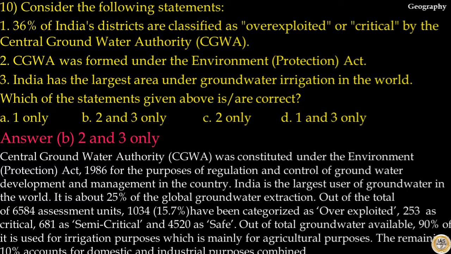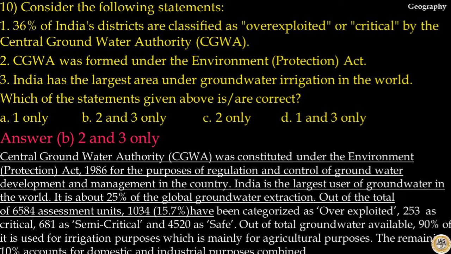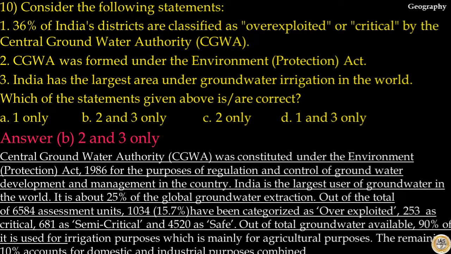Central Groundwater Authority was constituted under the Environmental Protection Act 1986 for the purpose of regulation and control of groundwater development and management in the country. Hence, statement 2 is correct. India is the largest user of groundwater in the world. It is about 25% of the global groundwater extraction. Out of the total of 6,584 assessment units, 1,034, that is 15.7%, have been categorized as overexploited, 253 as critical, 681 as semi-critical and 4,520 as safe. Hence, statement 1 is incorrect.